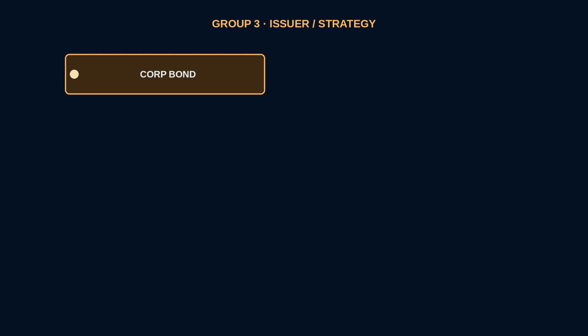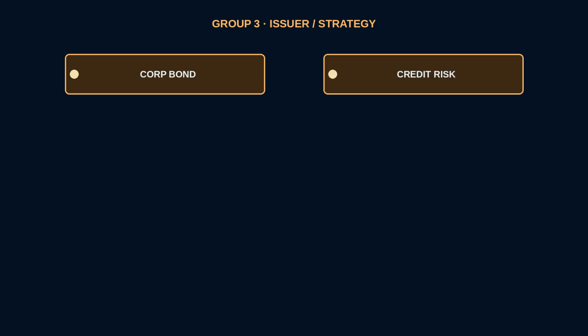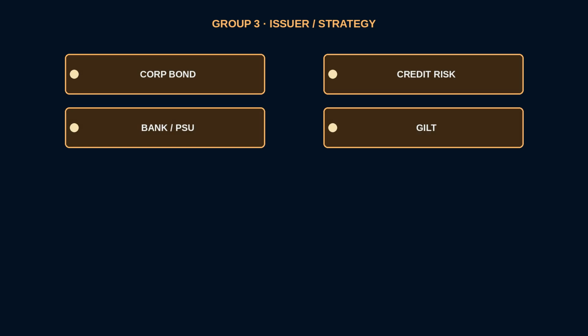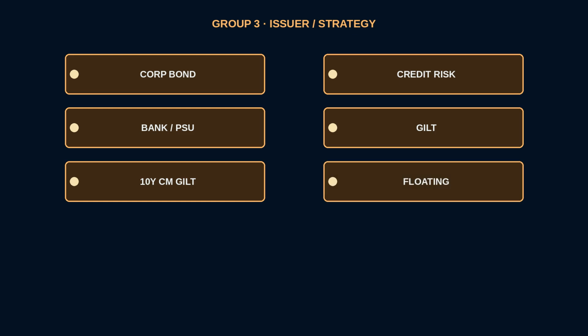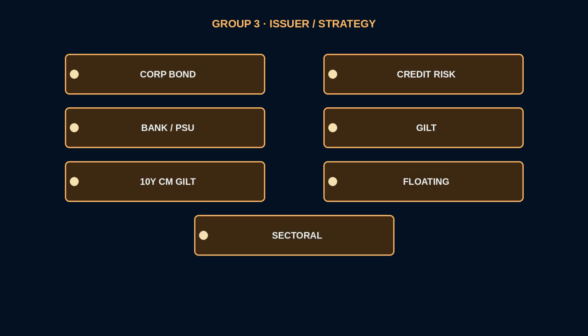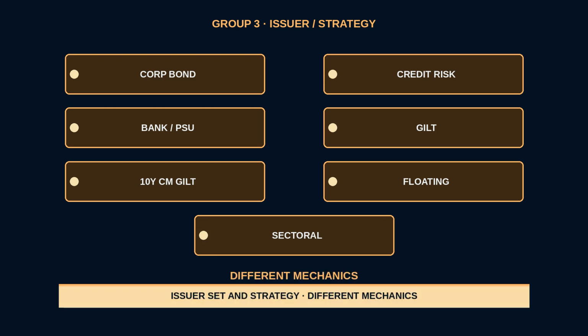Focus on Group 3. Corporate bond, credit risk, banking and PSU debt, gilt, 10-year constant maturity gilt, floating interest rates, and sectoral debt emphasize issuer sets or special strategy mechanics. Plain meaning, these labels answer who may be in the portfolio or how a coupon or maturity target is maintained, not the same question as how short is the rate exposure. Gilt emphasizes government securities, yet rate risk can remain. Floating resets a coupon, residual risks can remain. Treat each as a different mechanic to read in the documents.